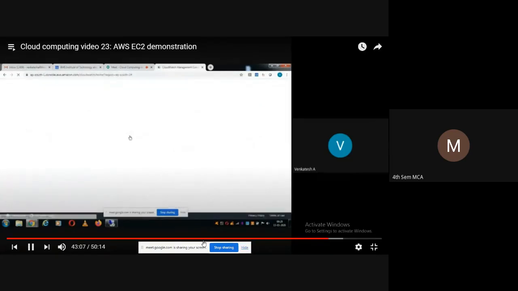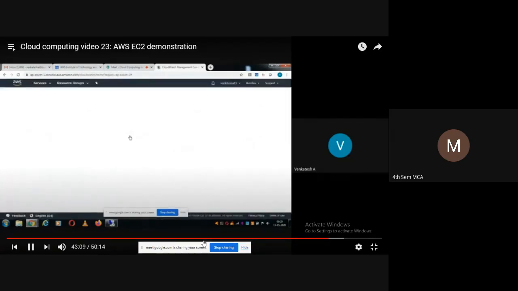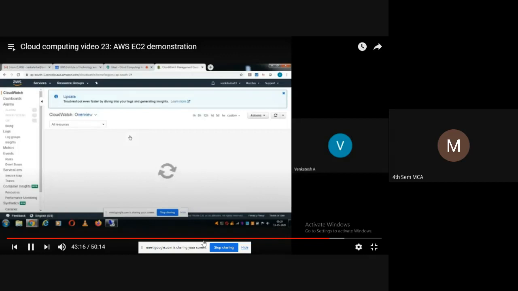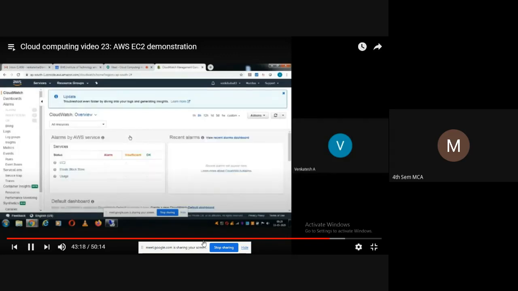Okay, one small worry about CloudWatch. See, CloudWatch is one application where it will maintain all the log related information. Say, for example, you are using AWS, you are using 2-3 EC2 instances, and you're working with some 2-3 operating systems like that. Then what it will do, it will take all the log information and maintain it. And by using the dashboard, it will give you the metrics.